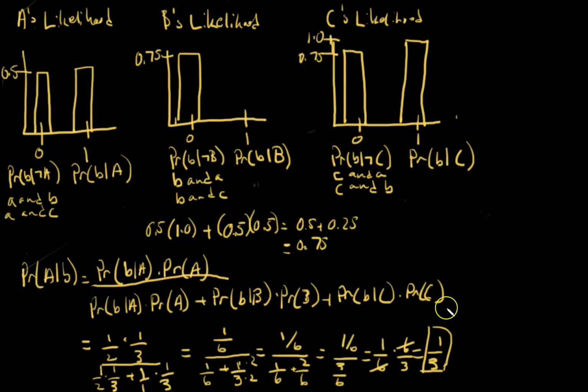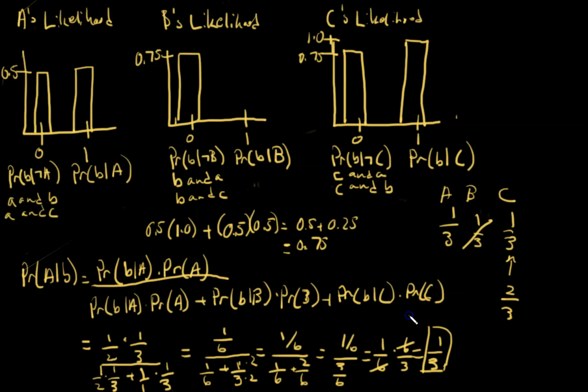So it turns out that C was correct, that his chances of surviving have actually gone up to 2/3. Before we had 1/3, 1/3, 1/3 for A, B, and C. But since we know that B is going to be executed, and this has to equal 1, then because A has a third of a chance of being pardoned, C has to go up to 2/3 now. His chances of being pardoned have gone up to 2/3.